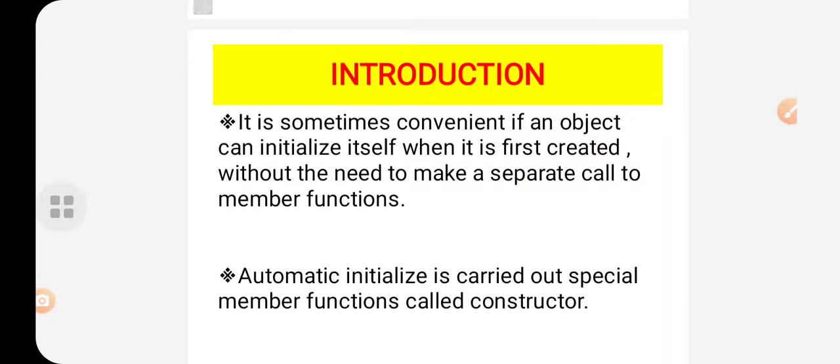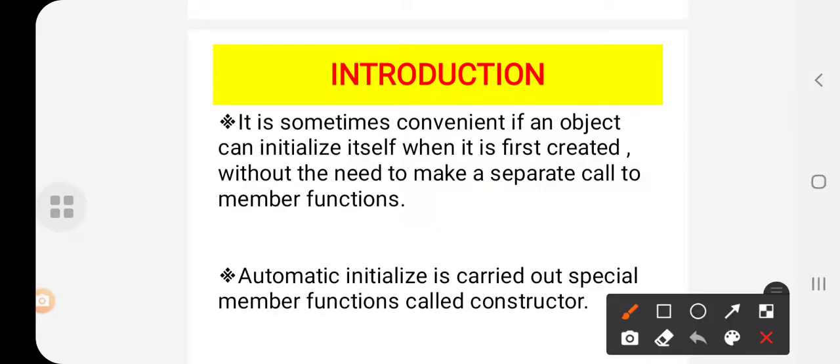So here in the introduction part, you have to know a few concepts. That is object. So object means what? It is a real-time entity which has a life. But what is a class? A class is a collection of objects. Okay, students? So let us begin this chapter with this consideration.